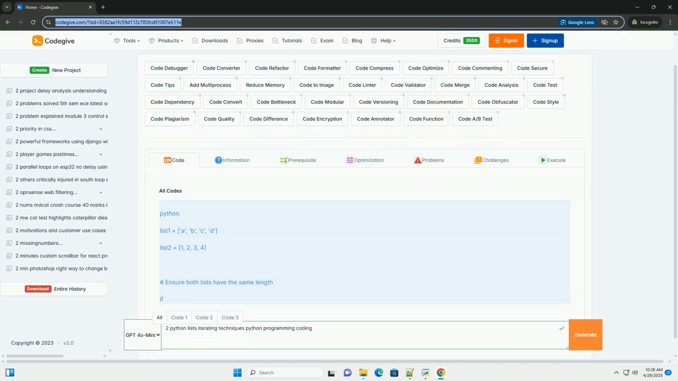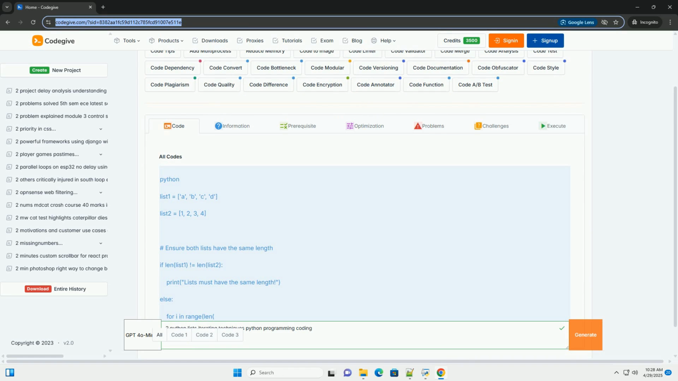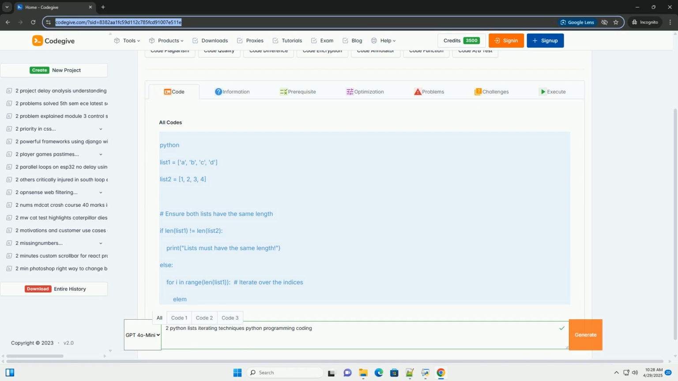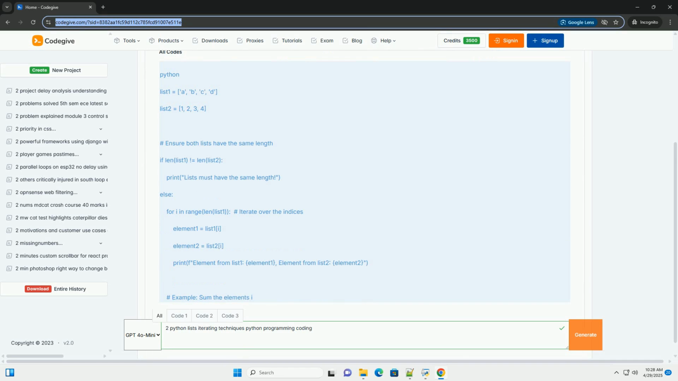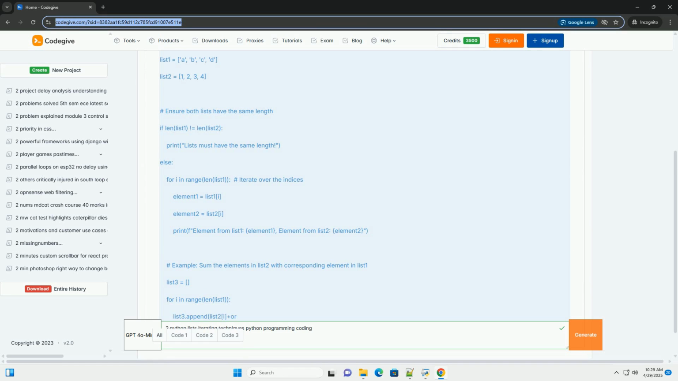OK, let's dive deep into different techniques for iterating over two lists in Python, complete with detailed explanations and code examples. We'll cover several approaches, discussing their use cases, advantages, and potential drawbacks.